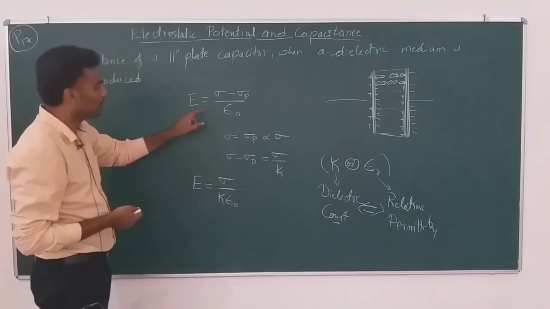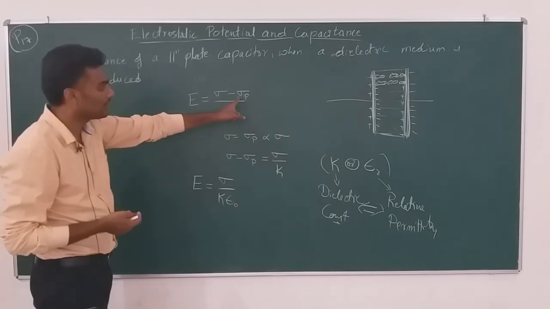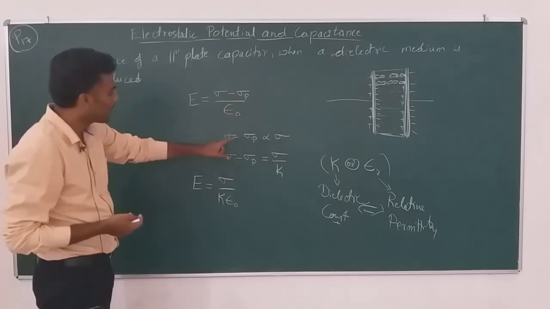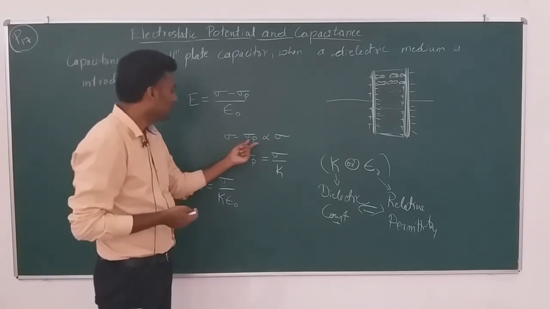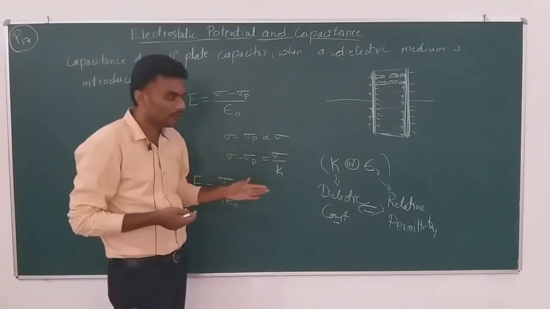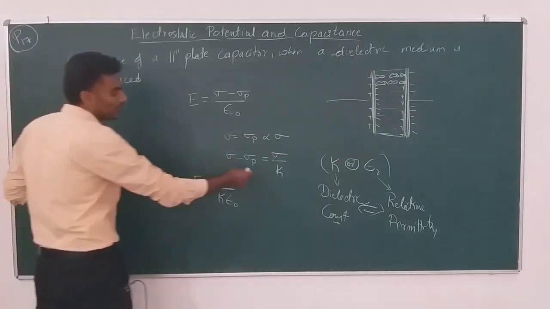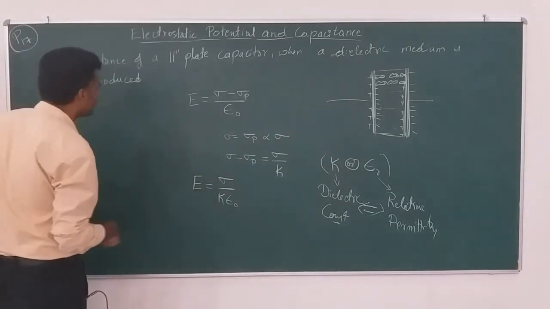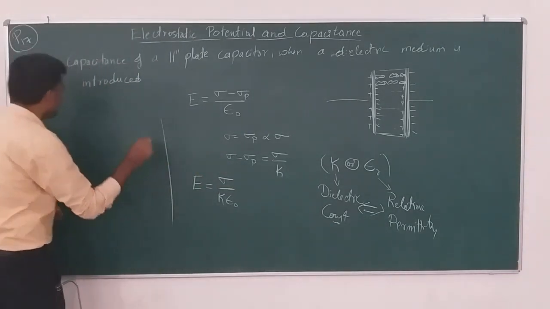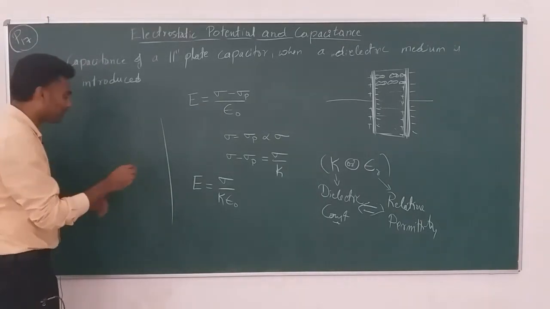So this is one important point: the surface charge density developed inside the dielectric due to the polarization, sigma p, and how the difference sigma minus sigma p is proportional to sigma. We have removed that proportionality using the constant k, which is kept in the denominator. I will go directly for the final expression, as the rest is mathematical connection.